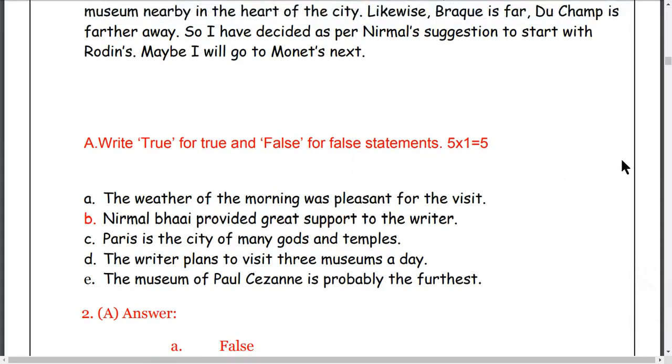Okay, now the first question is right or false. Write T for true and F for false statements. There are five questions, very easy questions. One question carries one mark. If you complete all five questions correctly, you will obtain full marks. You don't have to write so much, but if you write correctly, you will get good marks.